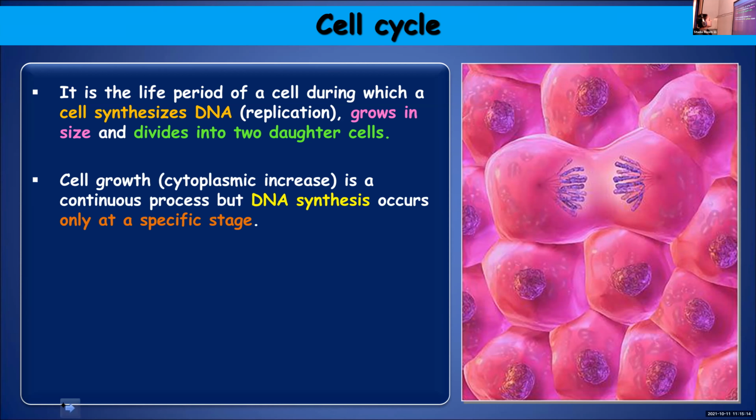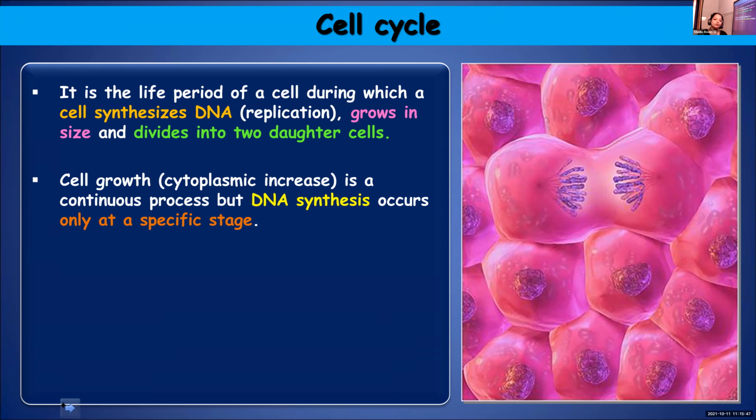Cell growth is a continuous process, but DNA synthesis occurs only at a specific stage. The cell will be continuously growing, and cell growth means the content of the cytoplasm is increasing. That will continue. It is a continuous process, but in the cell cycle, the synthesis or replication of DNA will take place only during a specific stage. It's not a continuous process.